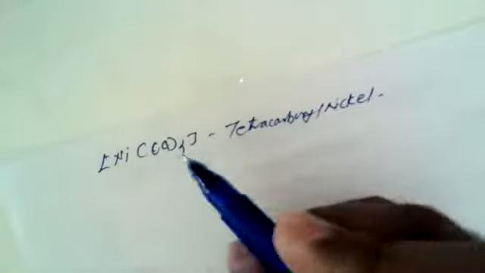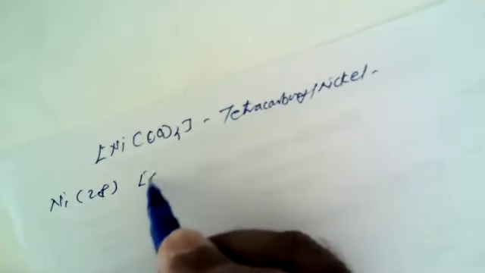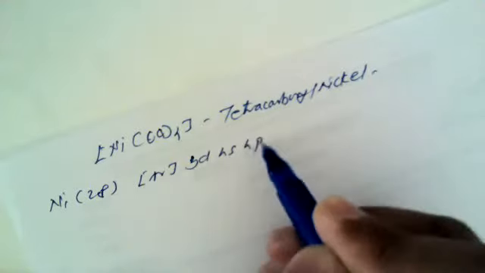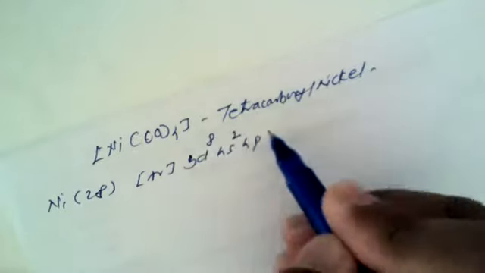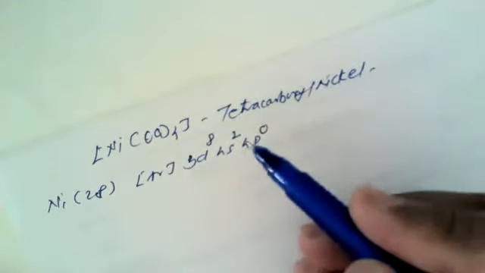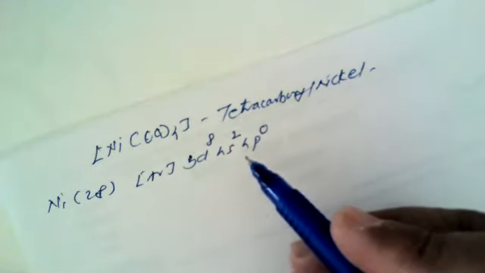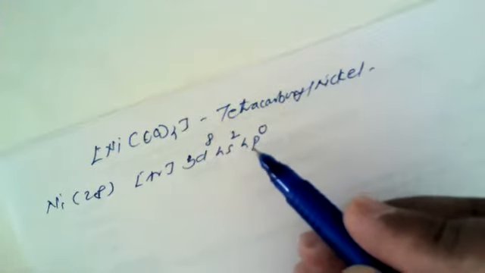Now, how the structure and bonding takes place in this tetracarbonyl nickel, that we have to study. As we know, nickel having atomic number 28, its electronic configuration in terms of argon core, we can write this as 18 plus 2 is 20, plus 8 is 28, and 4p is 0. I have written here the 4p orbital because 4p is the next choice for incoming electrons. Hence I have written 4p orbitals.